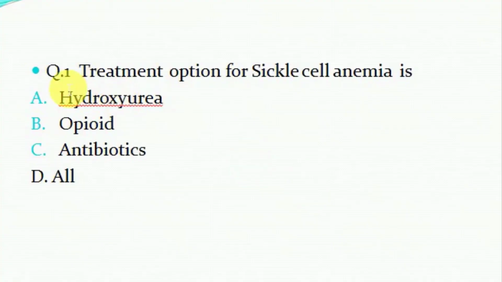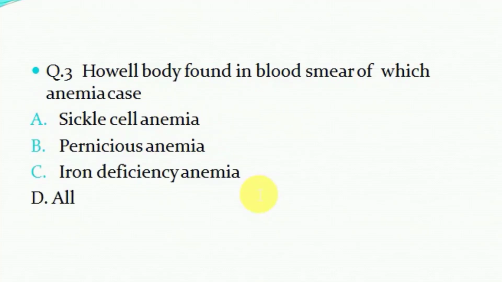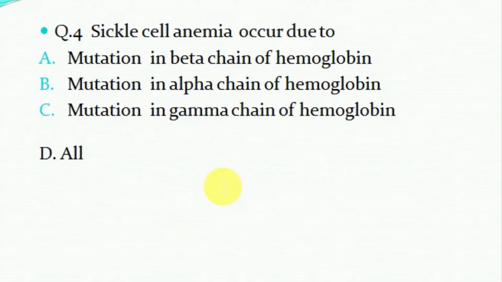Hello everyone, discussing question number 1. Treatment option for sickle cell anemia is A. Hydroxyurea, B. Opioid, C. Antibiotic, and D. All are correct. Question number 2. Diagnosis of sickle cell anemia is done by A. Protein electrophoresis, B. Blood smear, C. Osmotic fragility test, and D. All are correct. Question number 3. Howell body is found in the blood smear of which anemia case? A. Sickle cell anemia, B. Pernicious anemia, C. Iron deficiency anemia, and D. All are correct.